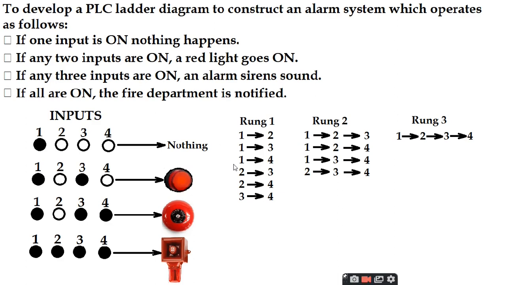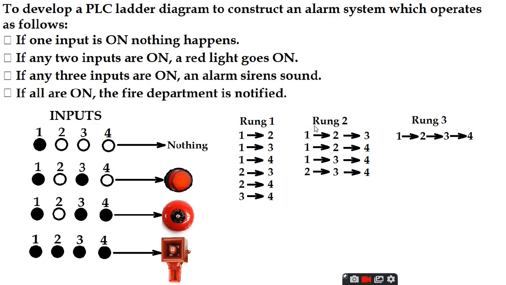So now we'll see how to design the ladder diagram for this particular application. We can design it using three rungs: rung 1, rung 2 and rung 3. In the first rung we take combinations of inputs, that is 1 2, 1 3, 1 4, 2 3, 2 4, 3 4. The contacts of each pair should be in series, and the 1 2 series combination is in parallel with 1 3 and so on.